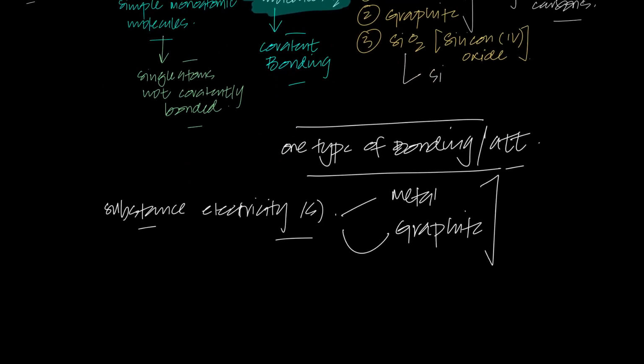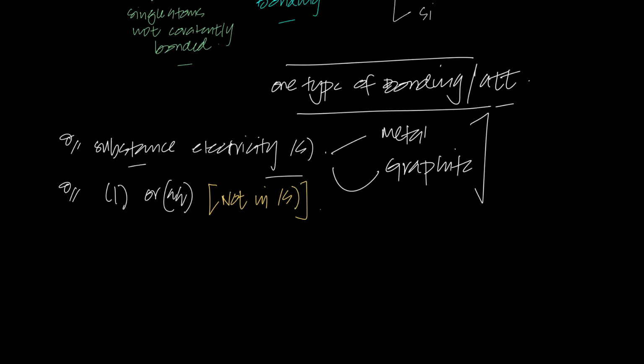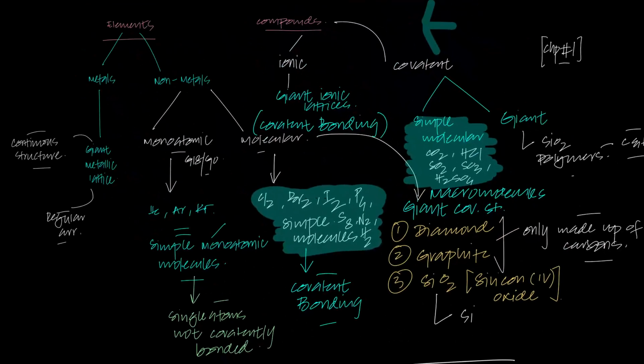Okay, next question. These questions are typically asked in O levels and even in MCQs in A levels. Which substance would conduct electricity in liquid state or aqueous state? Aqueous means dissolved in water. Which substances would conduct electricity in liquid or aqueous state but not in solid state? Where should your brain go? You've studied O levels and IGCSE. That's your ionic compound, so it can be a giant ionic lattice.